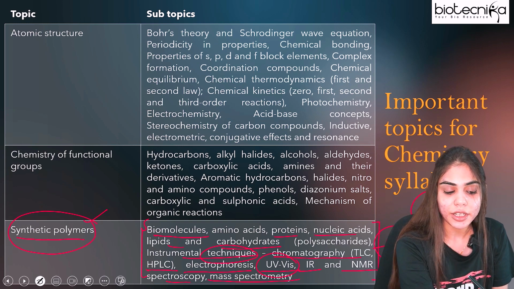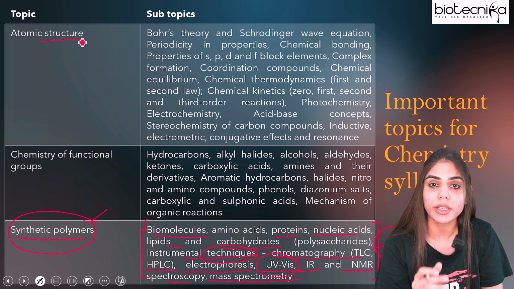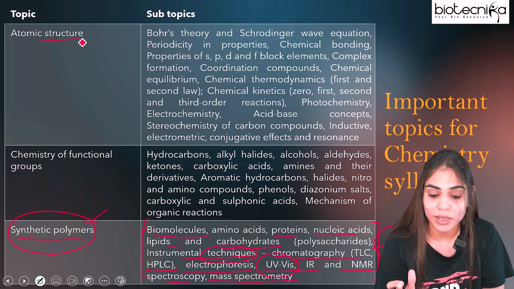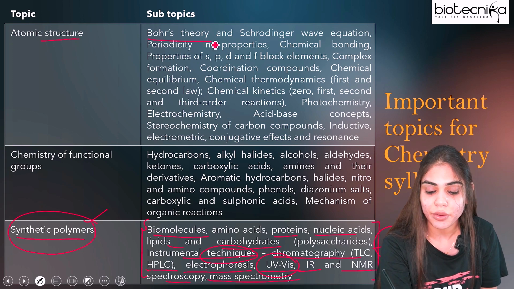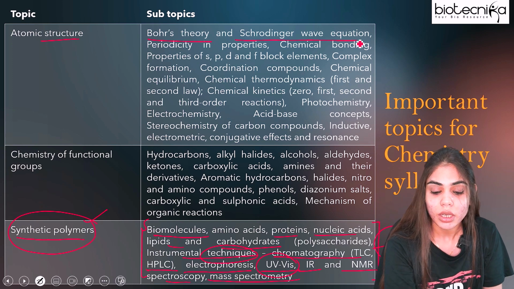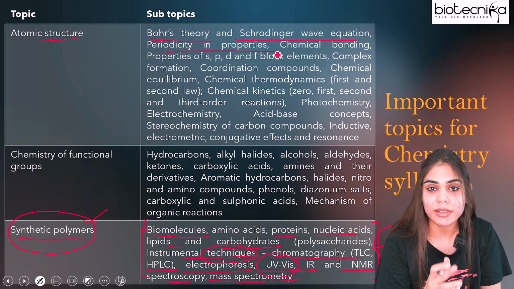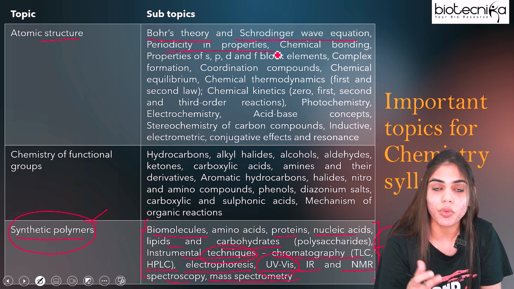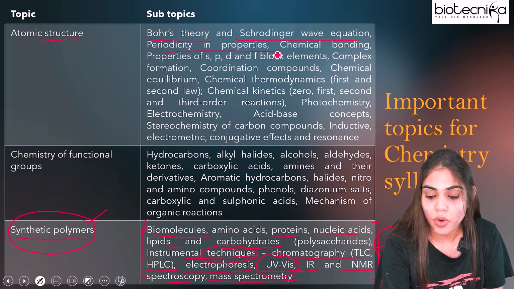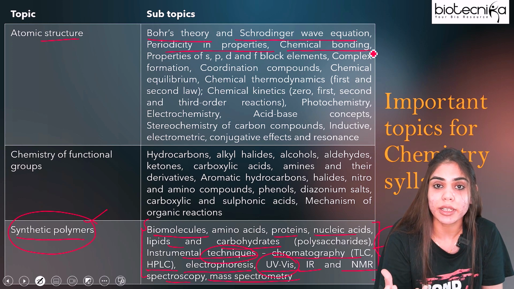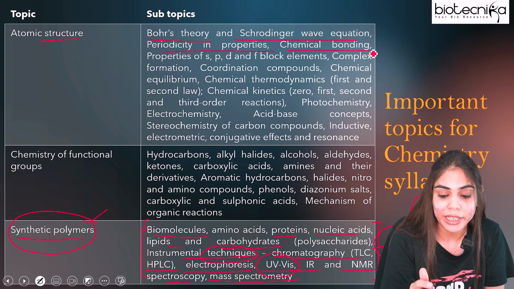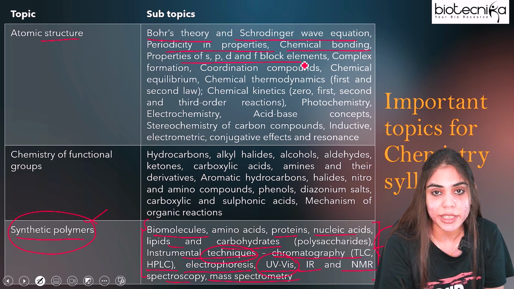The first is atomic structure. Here you have to focus on inorganic chemistry as well as physical chemistry, that is Bohr's theory and the Schrodinger wave equation. What is the periodicity in properties, across the period and down the group, what the electron affinity trend and ionization energy trend are, what is chemical bonding, how to calculate the hybridization of any given molecule, what are the properties of s, p, d, f block elements.